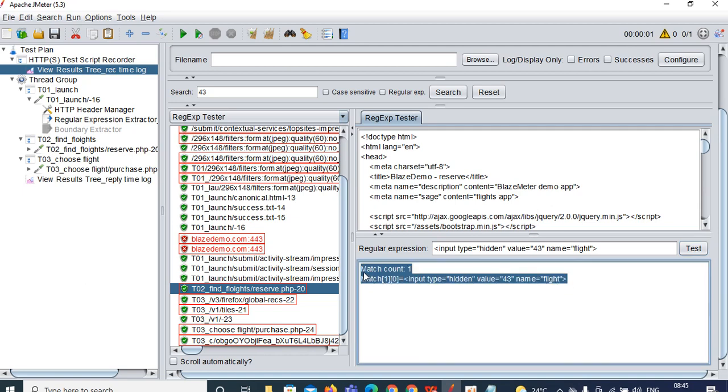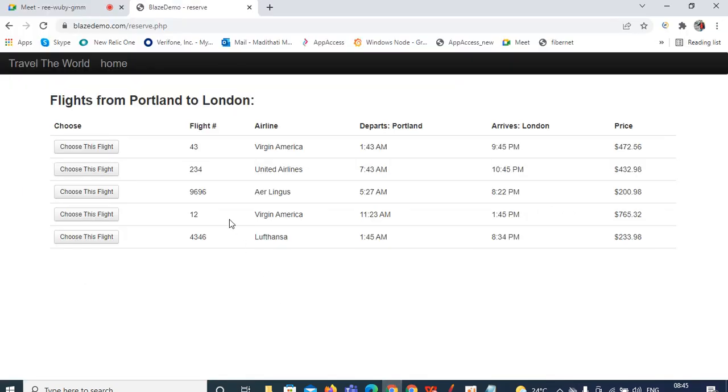That is not correct. Why? Because there are multiple inputs, like multiple flight numbers we have here. In our browser you can see multiple flight numbers: 43, 234, 9696, 12. So many values you can see.